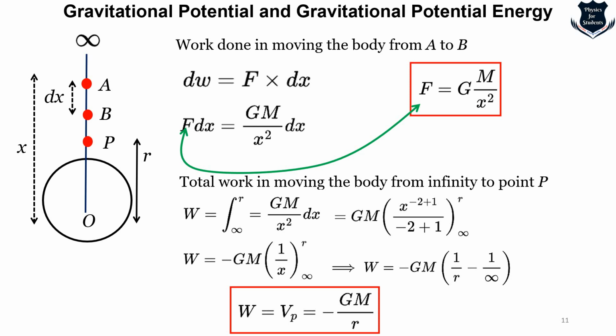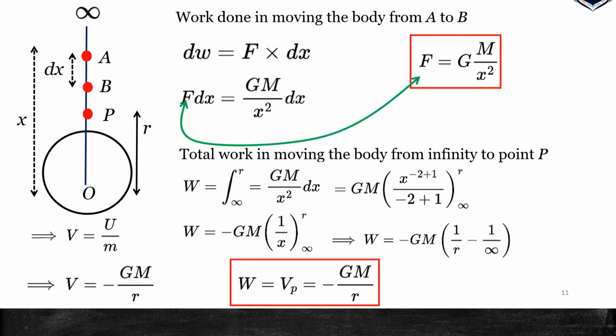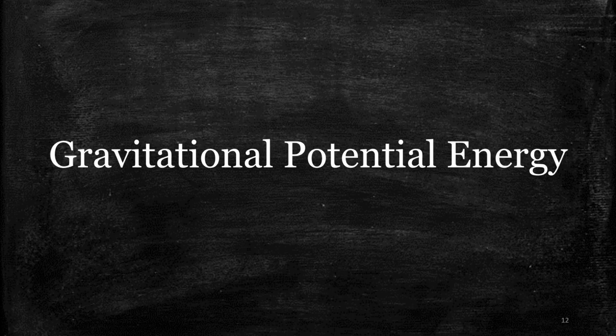In general, this leads to V equals U upon m, which leads to V equals minus GM upon R. So this is just to show you that the total work done in moving the body from infinity to point P is basically integrating the distance, and I get something like minus GM upon R. Now this is done with gravitational potential, that means with a unit mass, right? We put m equal to 1.